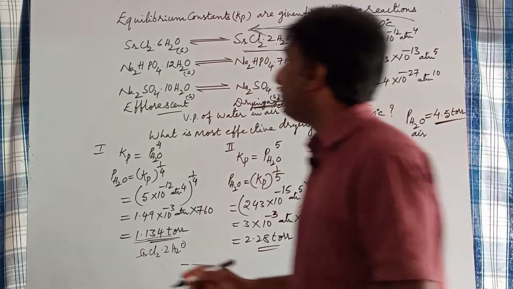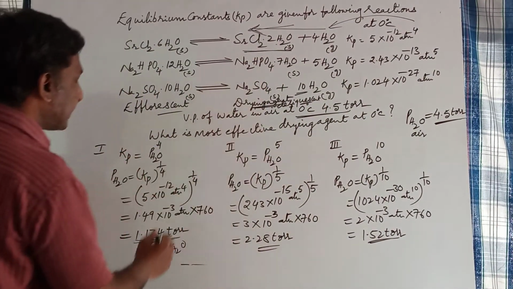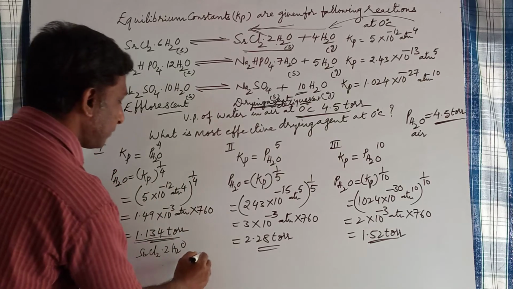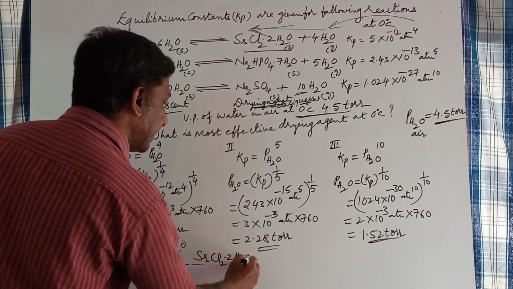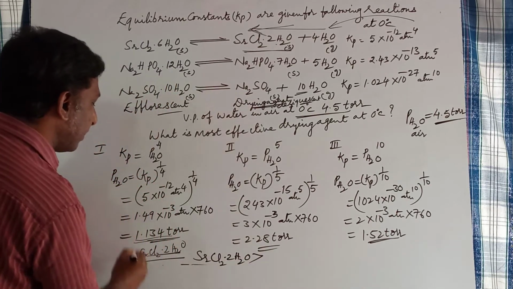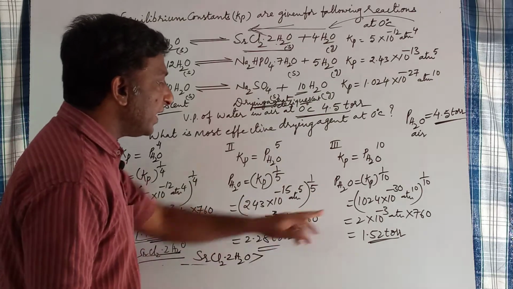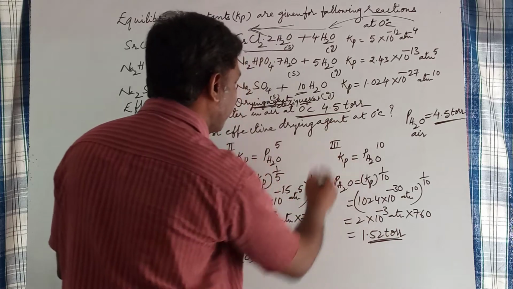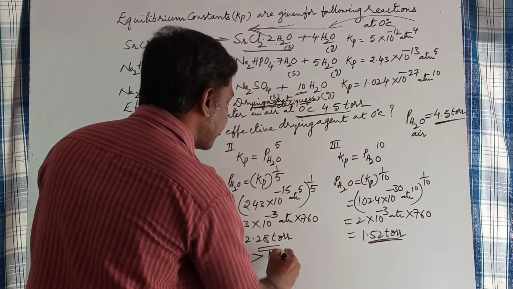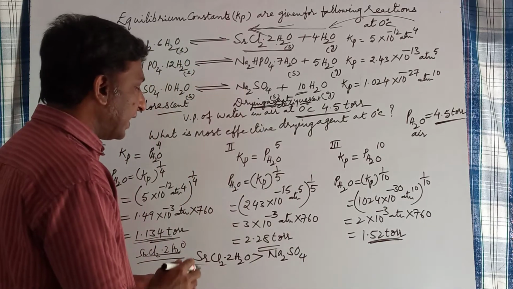So the most effective drying agent is SrCl2 2H2O, since it has the lowest water vapor pressure at equilibrium. Among the remaining two, the lower water vapor pressure at equilibrium is for the third one, sodium sulfate. This is the second most effective drying agent.